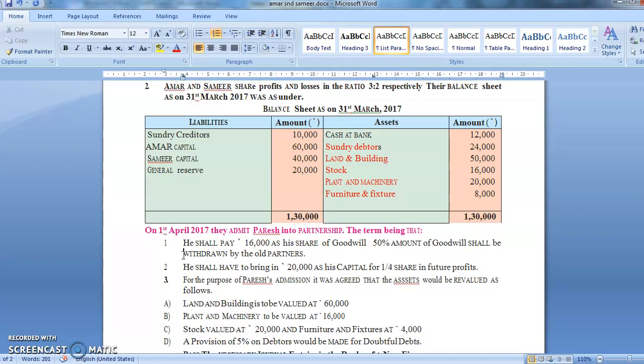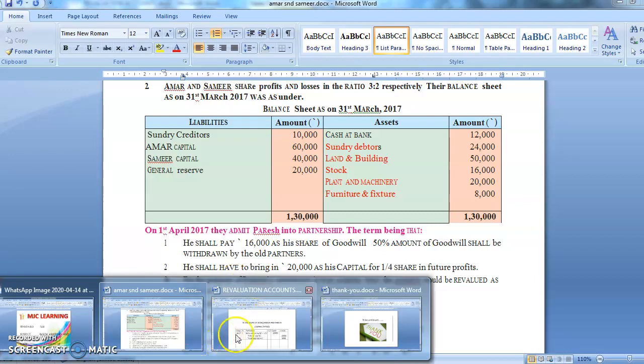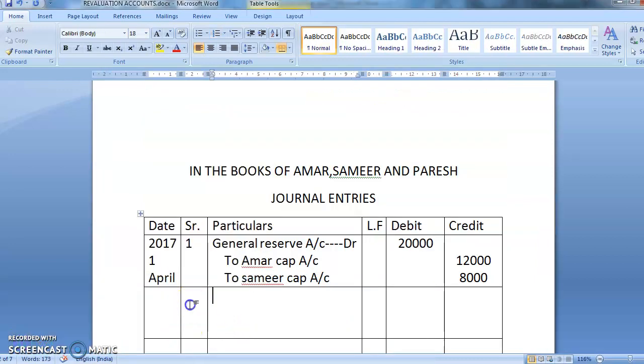Now we'll come to the adjustment part. What is the first adjustment? The first adjustment says that he shall pay 16,000 as a share of goodwill and 15,000 of the amount shall be withdrawn by the old partners. Yesterday only I told you the journal entry. When a partner is bringing goodwill in cash, debit what comes in. So what is coming in? Cash.